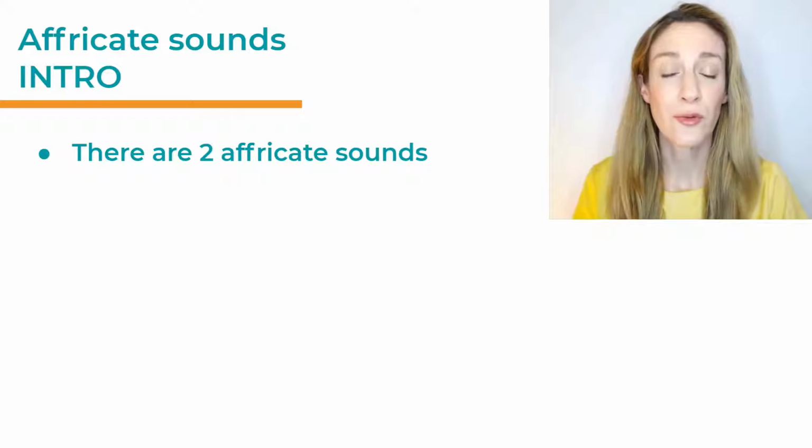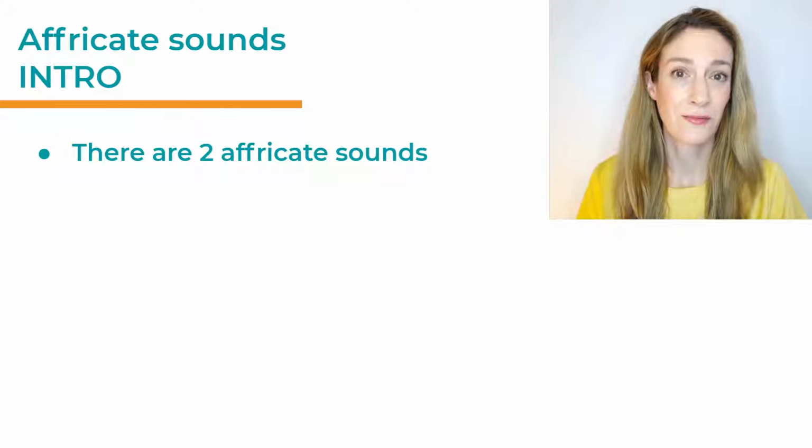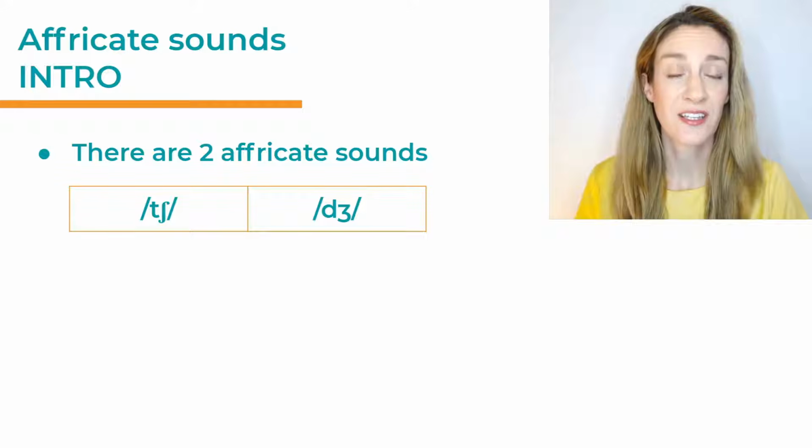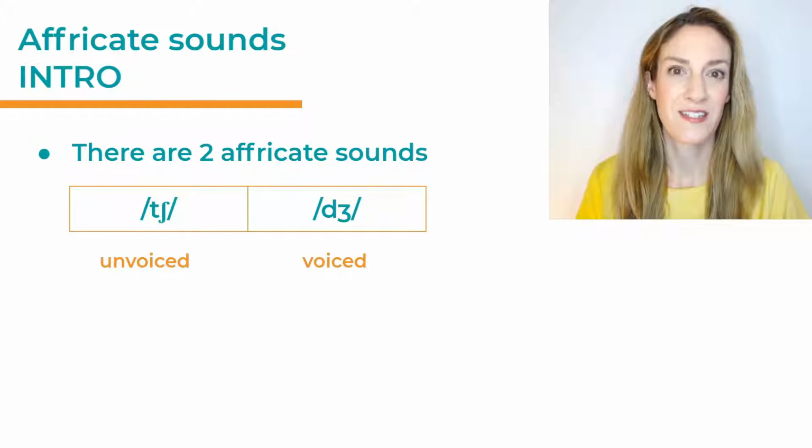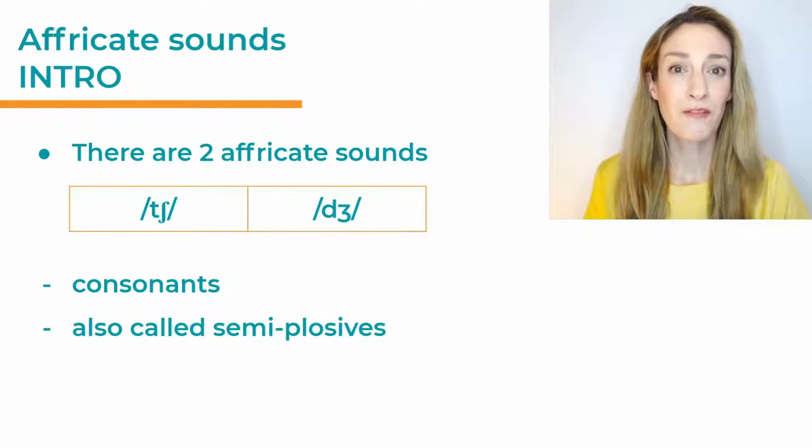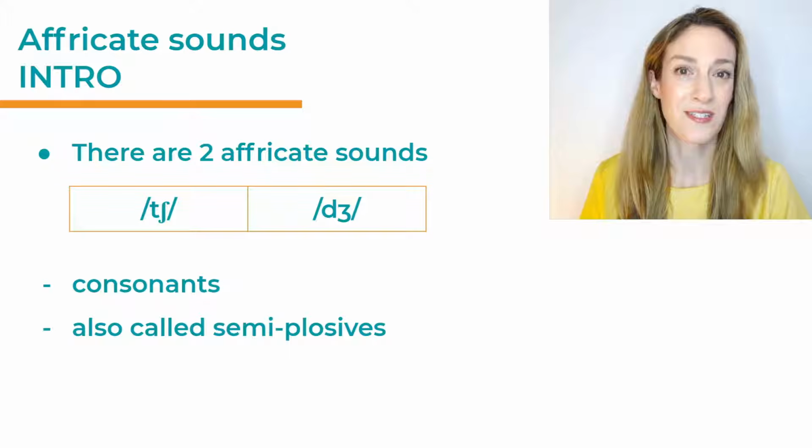There are two affricate sounds in English. We have ch and j. The first sound, ch, is unvoiced, and the second one, j, is voiced. Both of those sounds are consonant sounds, and sometimes affricates are also called semi-plosives, because they start with a plosive. Let's have a look at that.